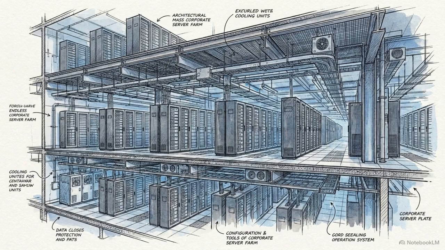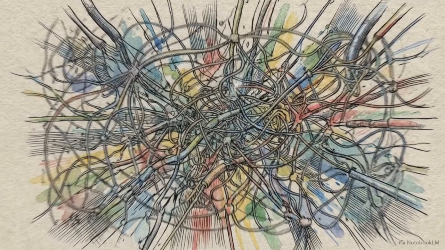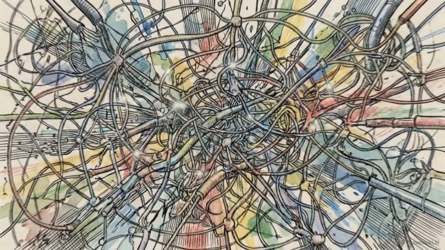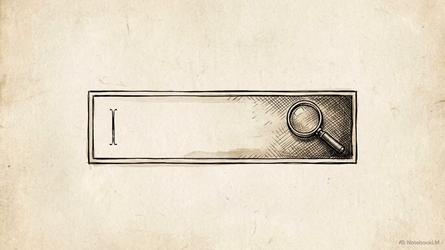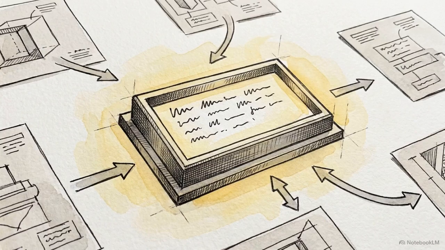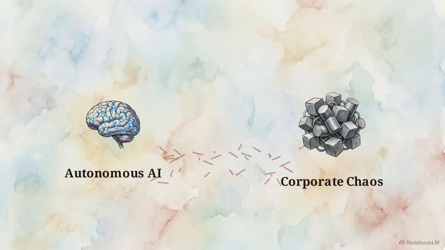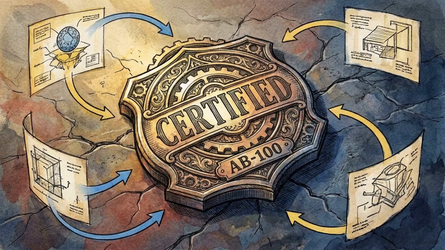Look at any modern enterprise at scale, and you see a chaotic web of interconnected systems. Thousands of data nodes, legacy databases, and live applications pulse simultaneously across the network. Compare that to the clean, empty text box of a consumer chatbot. Asking a single model to write a poem is trivial, but integrating autonomous AI into corporate chaos is an entirely different engineering discipline. That exact challenge is what the Microsoft AB100 certification tests.